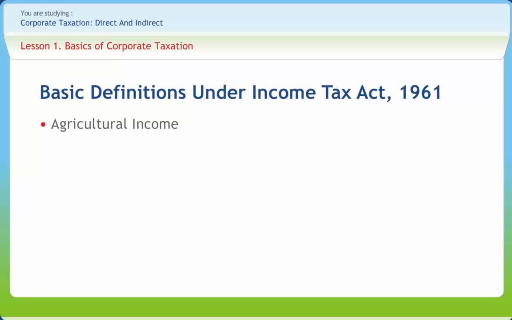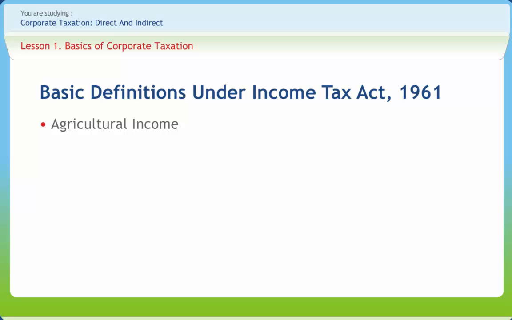Second is assessee. Assessee means a person by whom any tax or any other sum of money is payable under this Act, and includes every person in respect of whom any proceeding under this Act has been taken for the assessment of his income, or of the income of any other person in respect of which he is assessable, or of the loss sustained by him or by such other person, or the amount of refund due to him or to such other person.